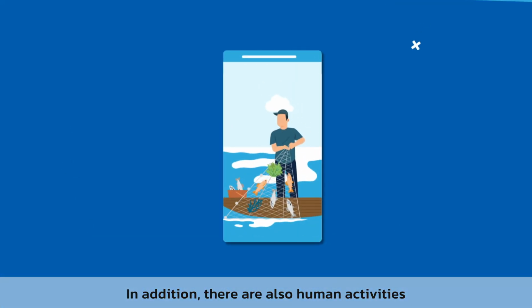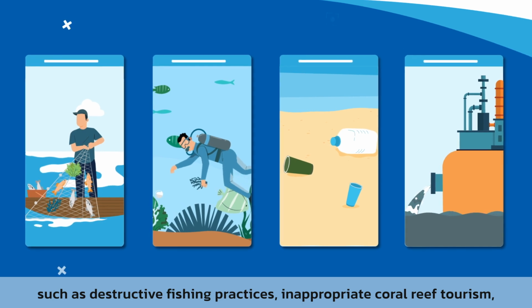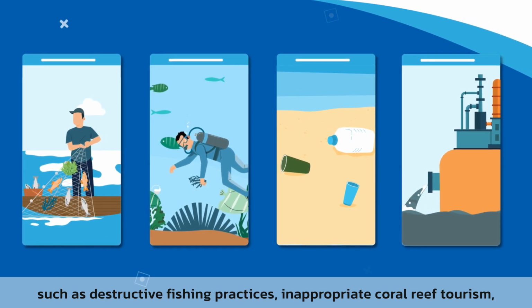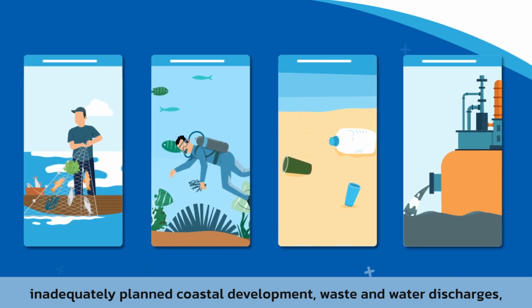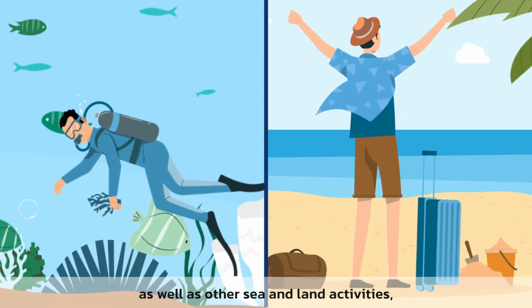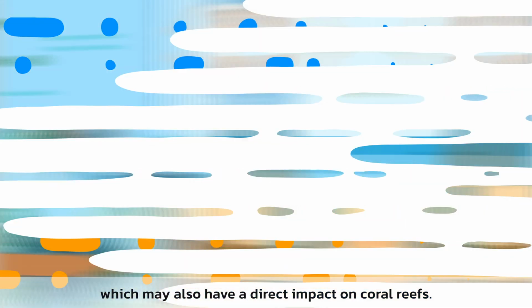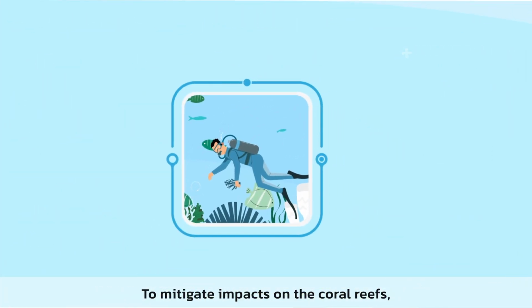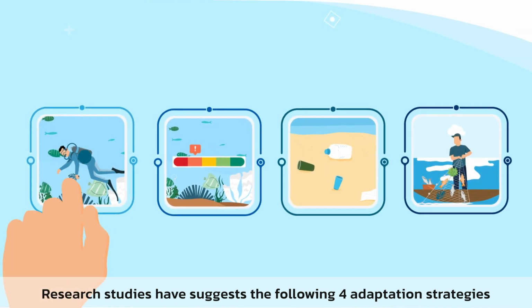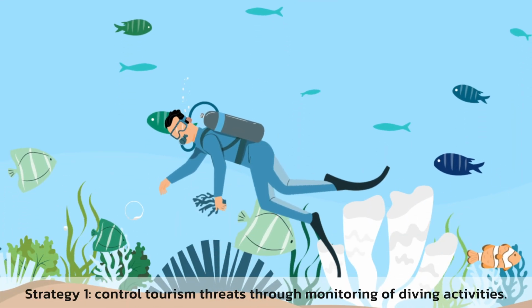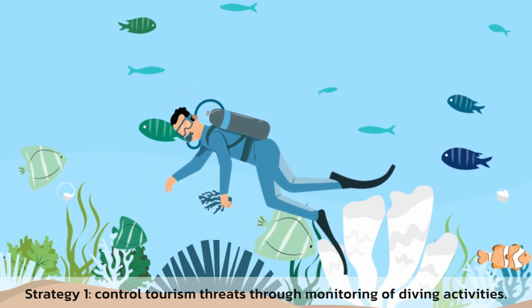In addition, there are also human activities such as destructive fishing practices, inappropriate coral reef tourism, inadequately planned coastal development, waste and water discharges, as well as other sea and land activities, which may also have a direct impact on coral reefs. To mitigate impacts on the coral reefs, research studies have suggested the following 4 adaptation strategies and their benefits. Strategy 1. Control tourism threats through monitoring of diving activities.